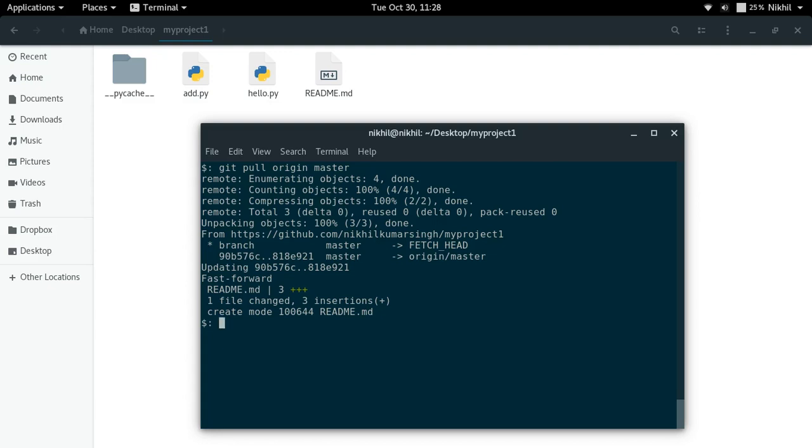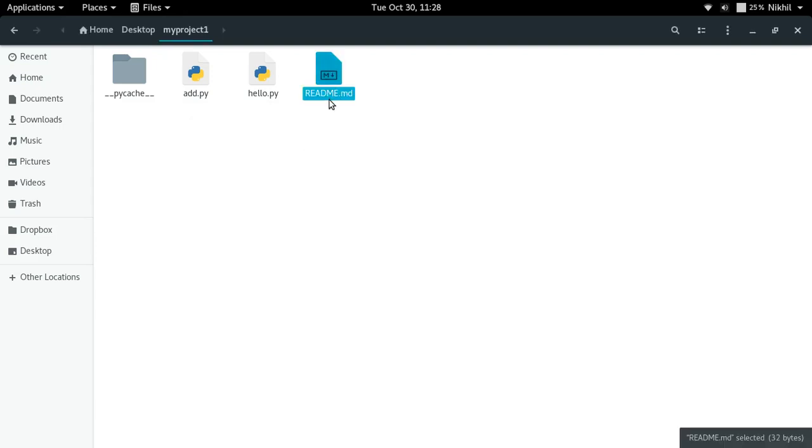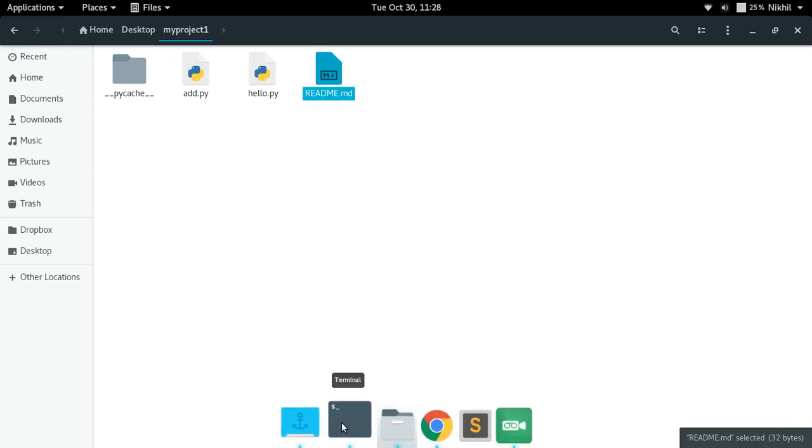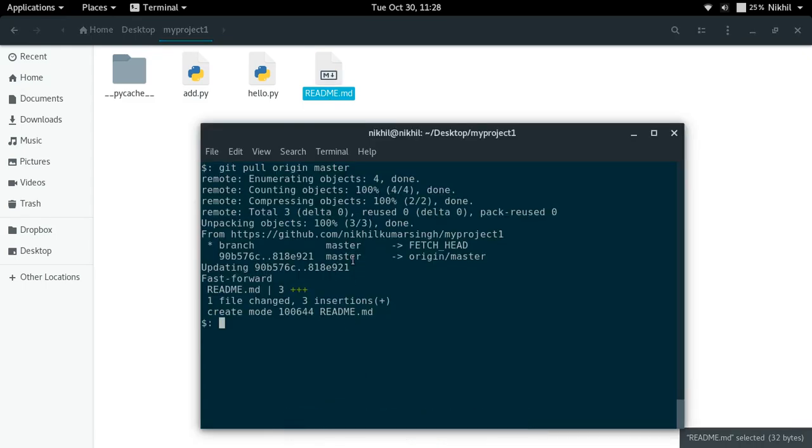So the change that we made was to create readme.md file on the remote repo itself, and that's why that change got pulled here, and now we have readme.md here, right? So this is the readme.md that we needed. So in this way, we can create a readme.md file and then we can simply pull it to keep our local repo as well as remote repo consistent.